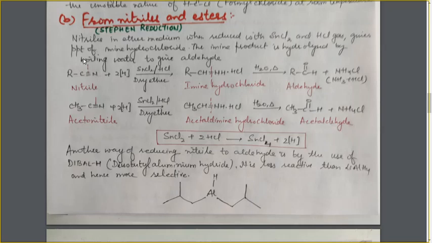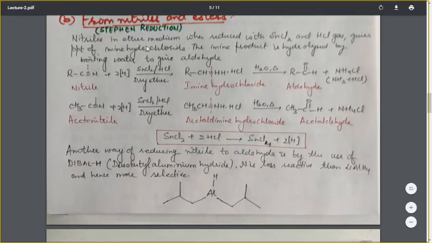Stephen reduction is basically the reduction of nitriles to aldehydes. Now, how is it carried out? Nitriles in ether medium, when reduced with SnCl2, that is stannous chloride, and HCl gas, give a precipitate of imine hydrochloride. The imine product is then hydrolyzed by boiling water to give the aldehyde.